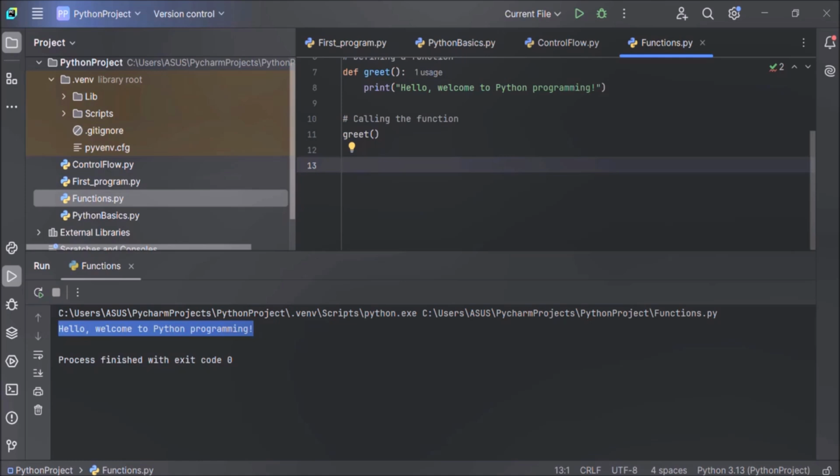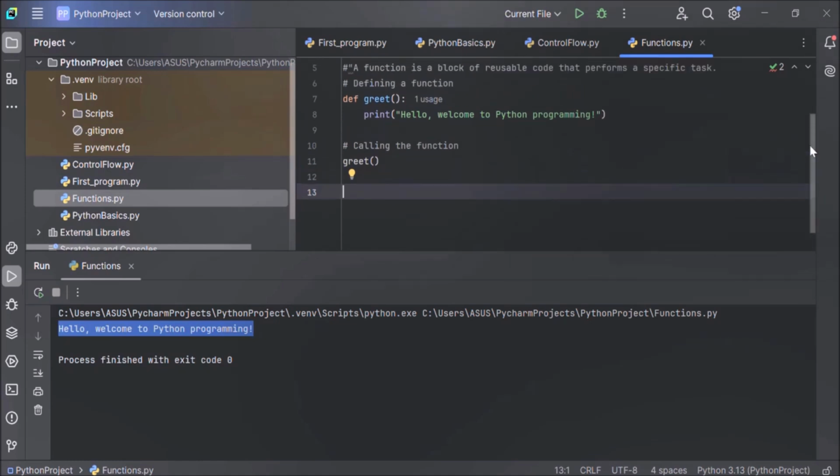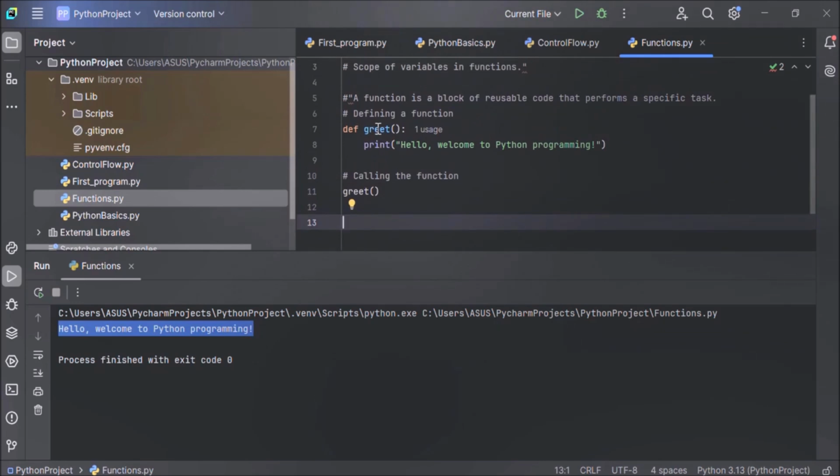Now let's understand function arguments. Functions can take input, and these inputs are called function arguments. In this example, the parentheses are empty, which means this function is not taking any arguments or input. But functions can take inputs, and these inputs are called arguments. They take inputs to perform tasks dynamically. Now let's understand this with the help of an example.